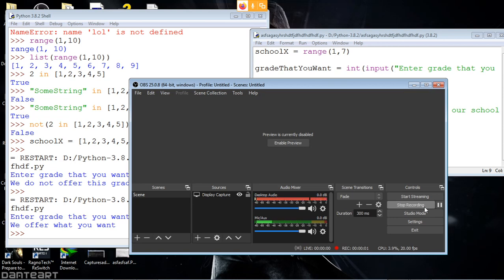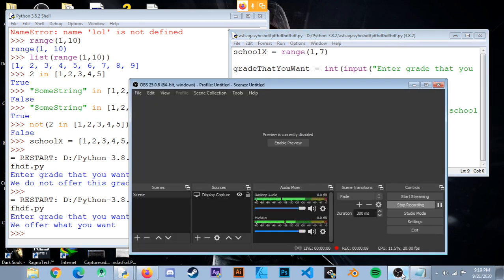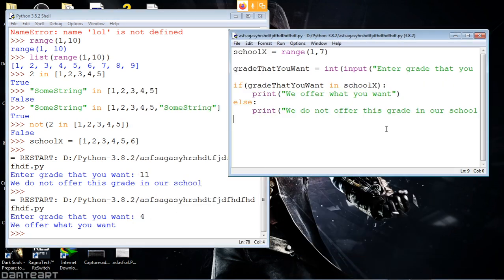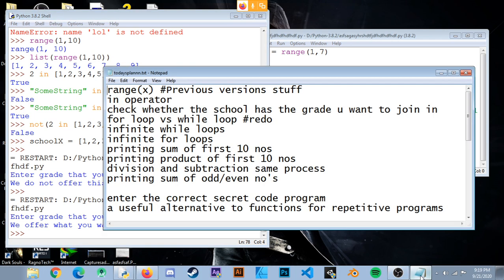I forgot to write this program. It's recording now. Yeah. Okay. Fine. So that is in operator.